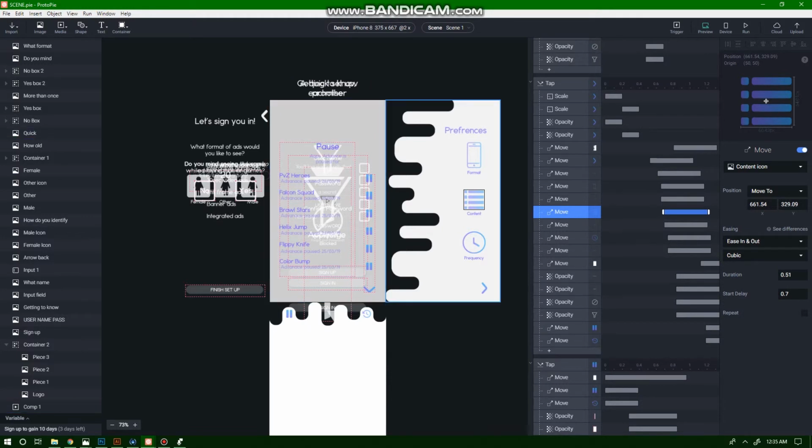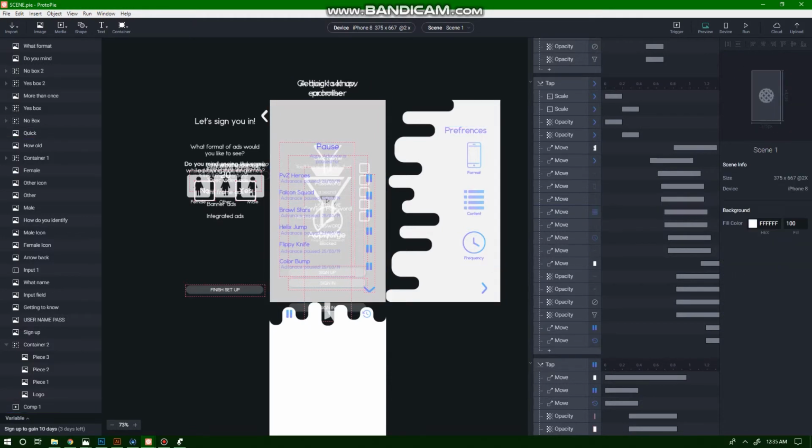If you bring it in and it's perfect, this preferences bar, all these things are perfectly laid out and aligned. If I want them to move in sequence, like preferences slide in first and then format and then content and then frequency, making sure that all these things land up in the right spot, you have to write down those values and then move it to the side.